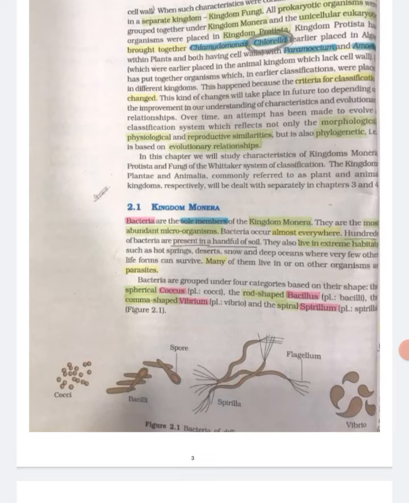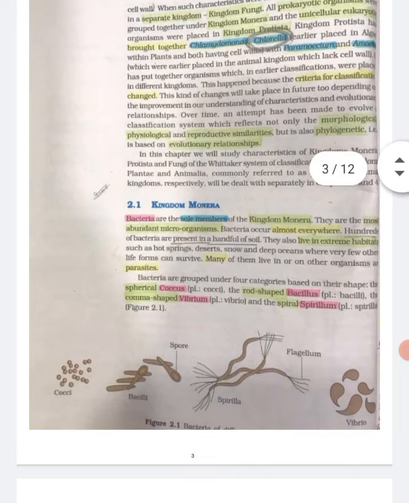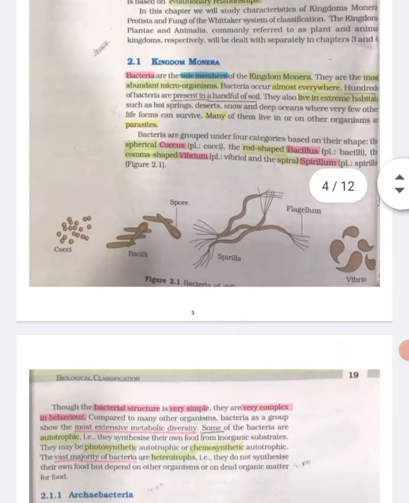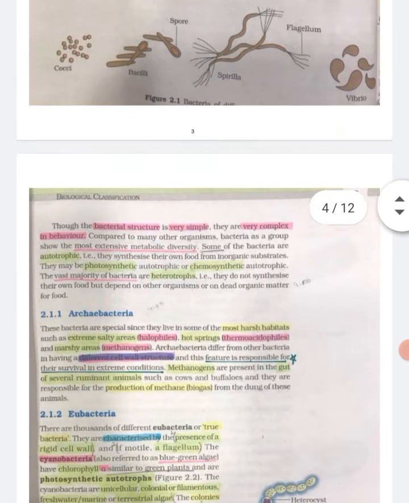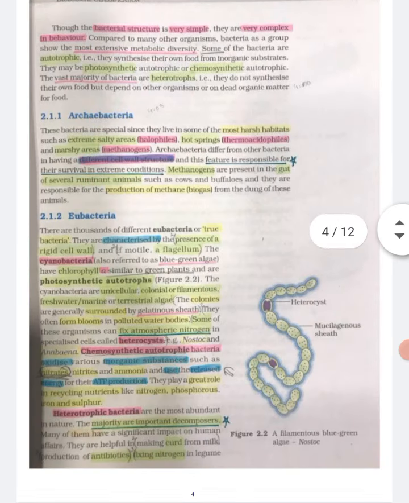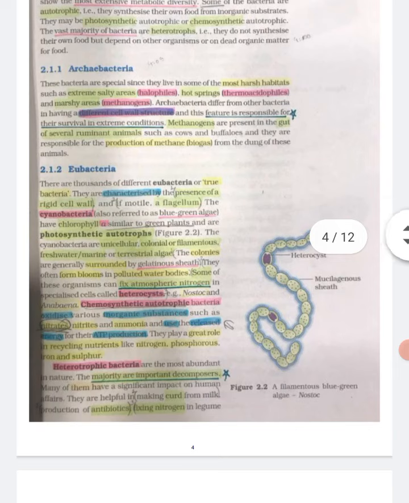Bacteria are grouped under 4 categories based on their shape: the spherical coccus, the rod-shaped bacillus, the comma-shaped vibrio, and the spiral spirillum. Diagram of bacteria of different shapes: cocci, bacilli, spirilla, and vibrio, with flagellum. Though the bacterial structure is very simple, they are very complex in behavior.